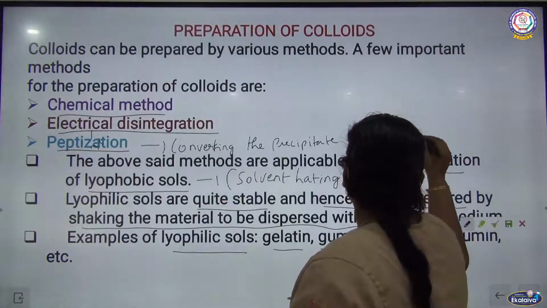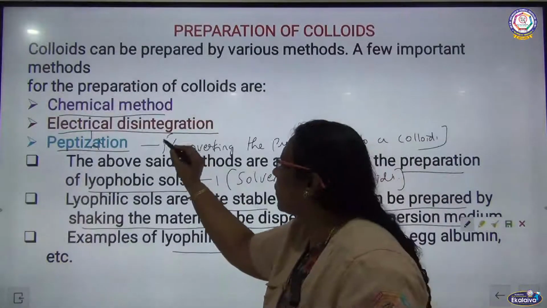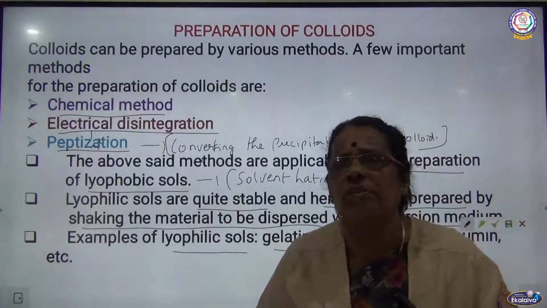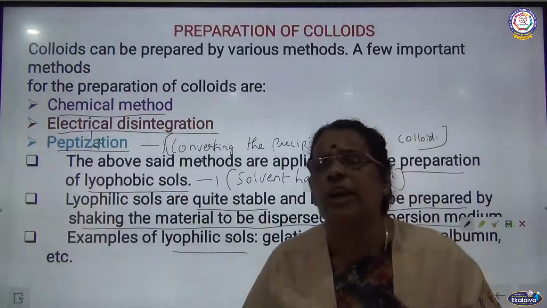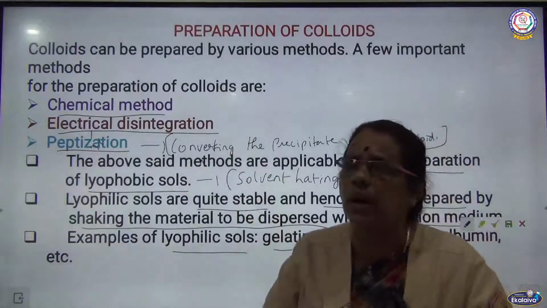Converting the precipitate into a colloid is called peptization. So there are three methods we are going to see. All these methods are employed for the preparation of lyophobic colloids, which are solvent-hating colloids. Lyophilic colloids are quite stable; they are solvent-loving colloids.